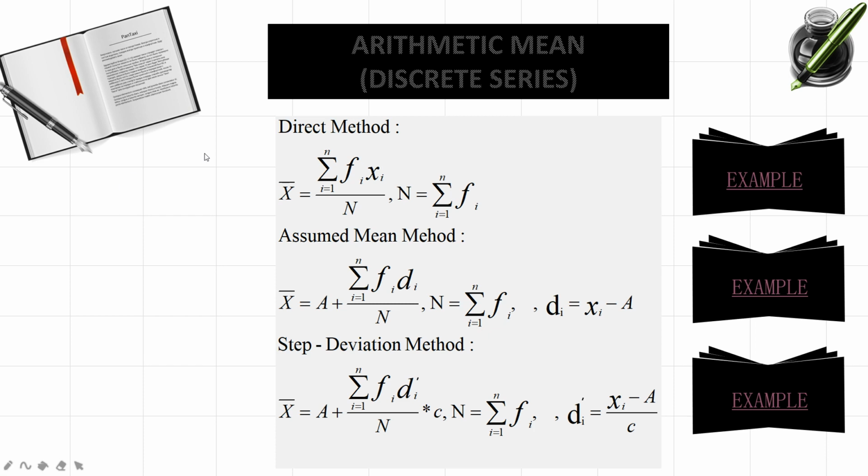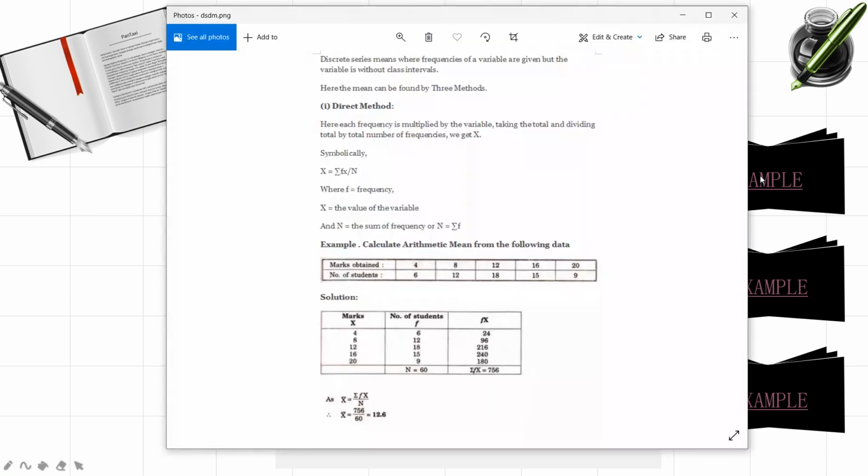So now let me explain how to find the arithmetic mean for discrete series by using these 3 methods. First of all, we'll go with the direct method. Just now I explained what a discrete series is. Data will be given in terms of frequencies and observations.